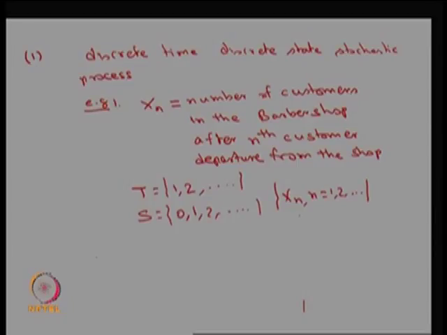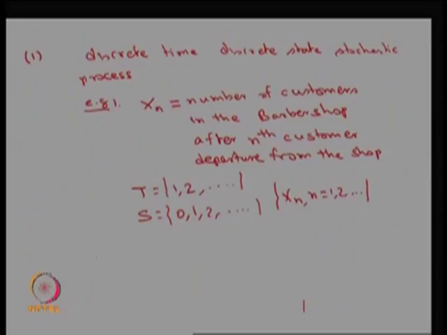Please note that here the parameter space, the capital T, is not the time. The parameter space forming 1, 2, 3, these are all the customers, the nth customers. Therefore, n can be 1, 2 and so on. Usually the capital T is a time, whereas sometimes it could be a distance or length or the number or whatever other quantity. So, here is the typical situation in which the parameter space is not the time.